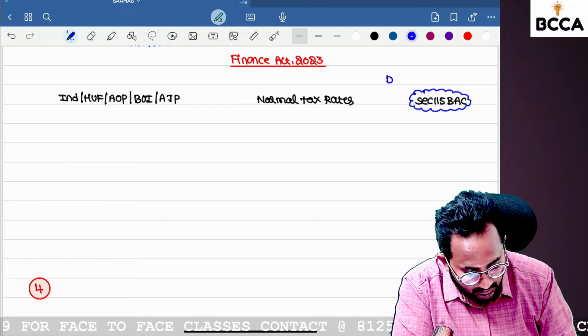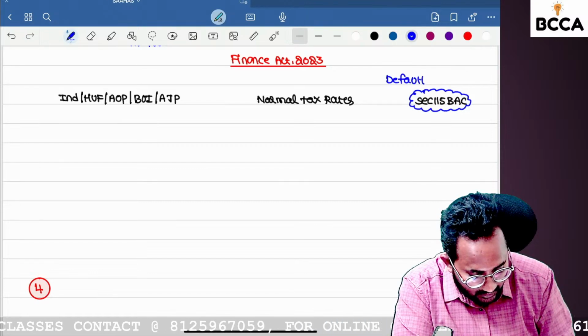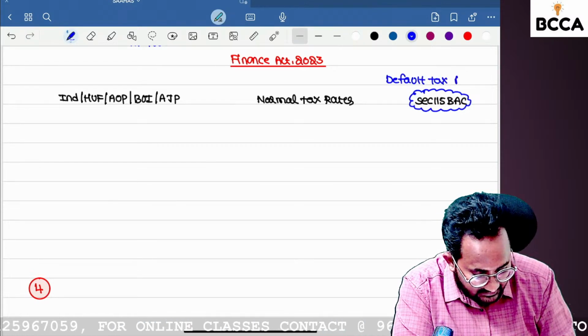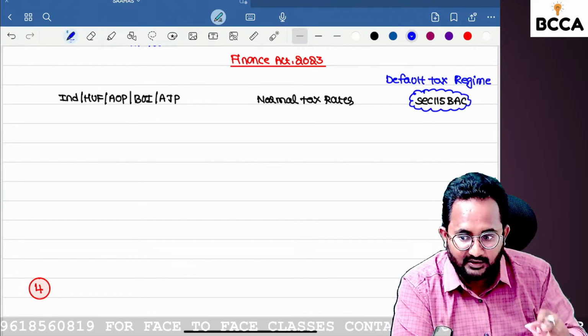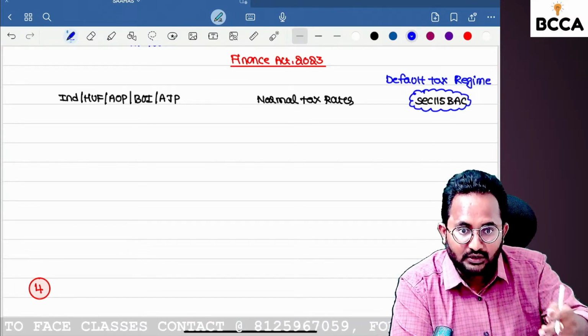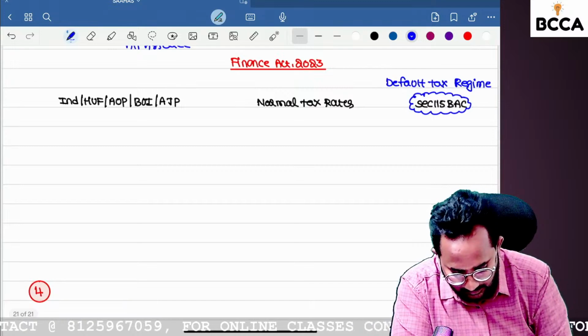If you open the income tax website for the previous year 23-24, assessment year 24-25,